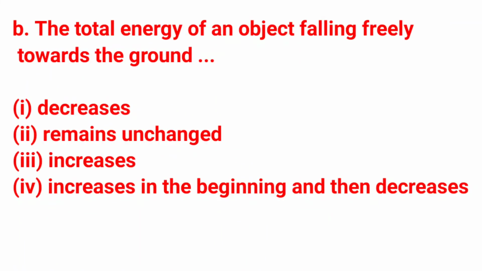B. The total energy of an object falling freely toward the ground. Option 1. Decreases. 2. Remains unchanged. 3. Increases. 4. Increases in the beginning and then decreases. Answer is option number 2.